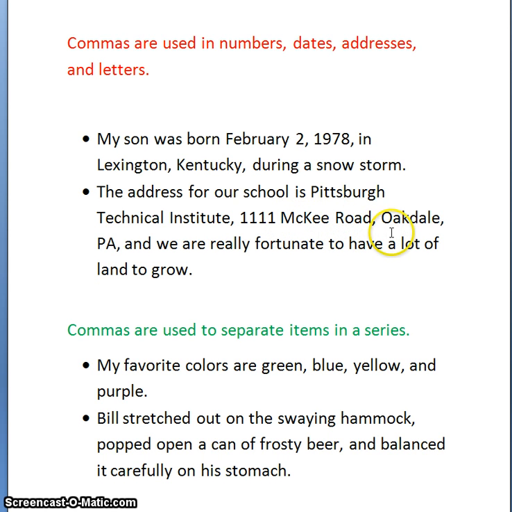Then I have my city with a comma, the state, PA, and if I were going to stop the sentence there, obviously I would have a period. But I'm going to continue to write more to this sentence. So because I am, after the name of the state, I use a comma and I continue on with my sentence. Again, very basic material, but a little bit of a refresher so that when you have some exercises dealing with this, you will know exactly what to do.